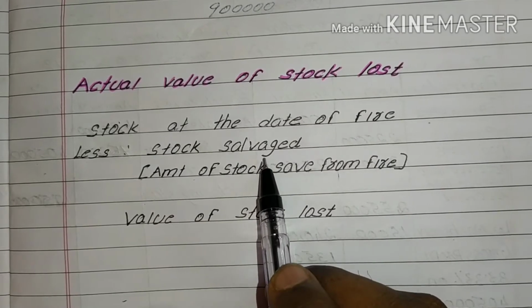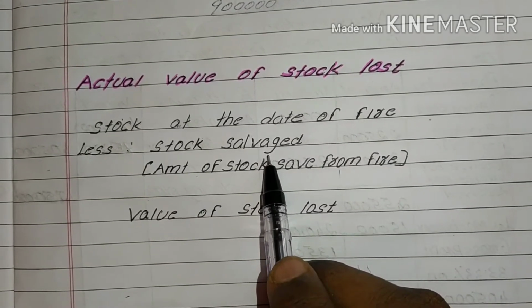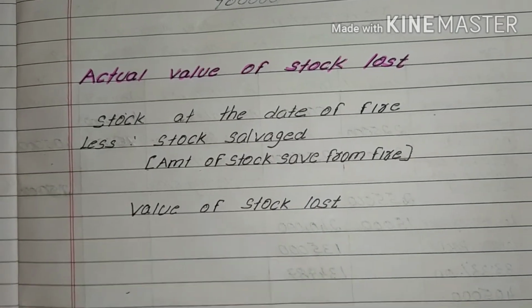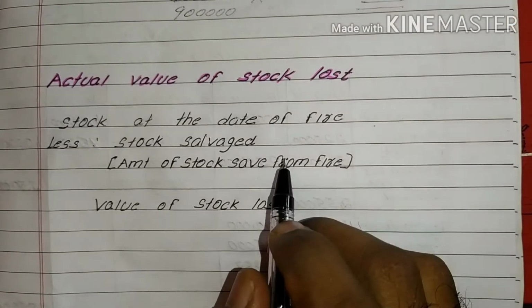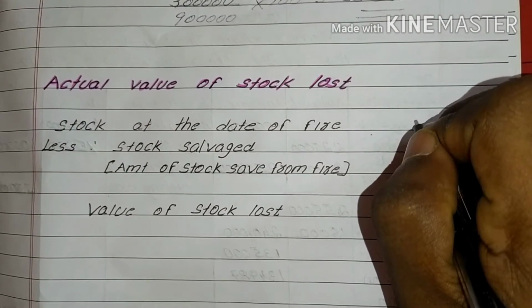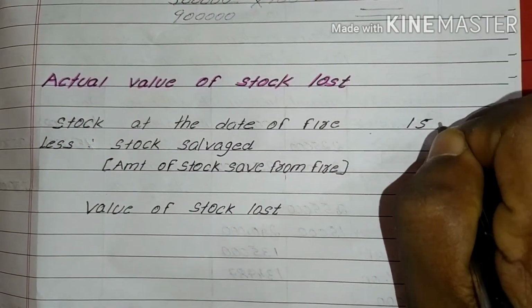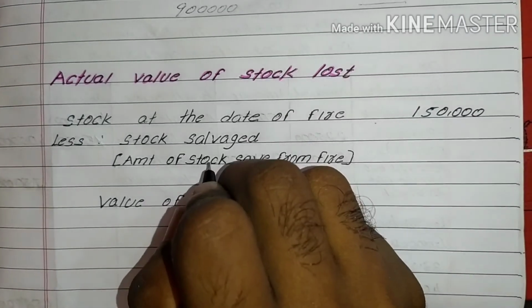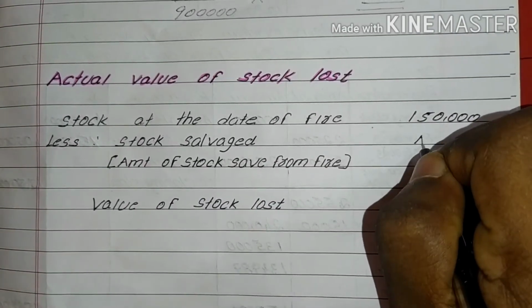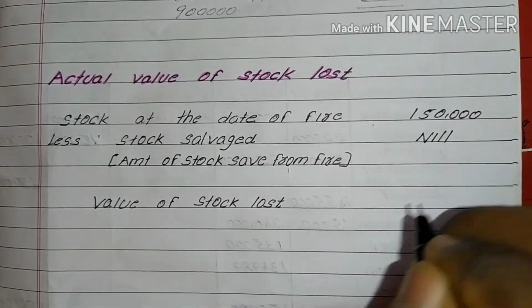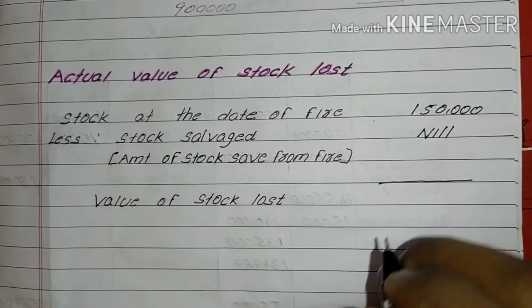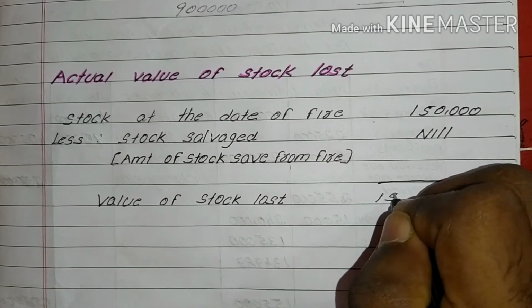Stock salvage is not given in the question, that means the salvage amount is nil. So the stock at the date of fire is 1,50,000. Stock salvage is nil. Then we get the value of stock lost as 1,50,000.